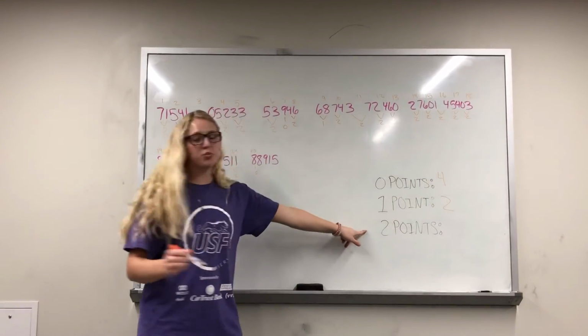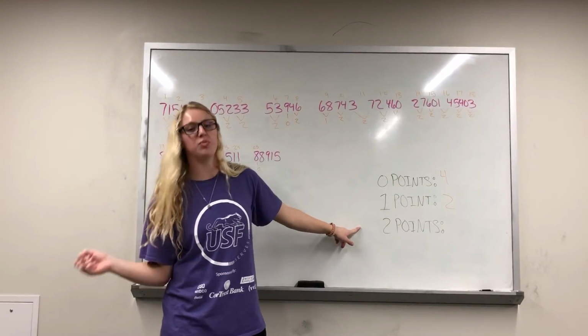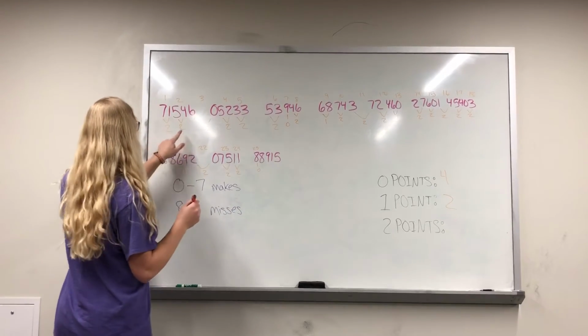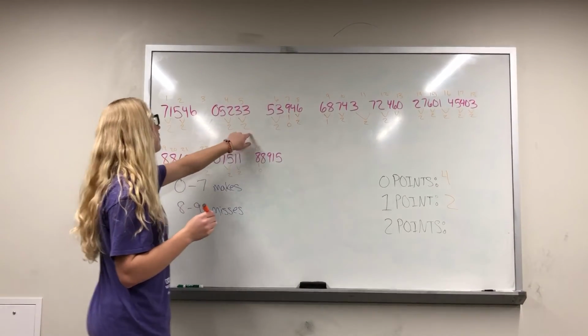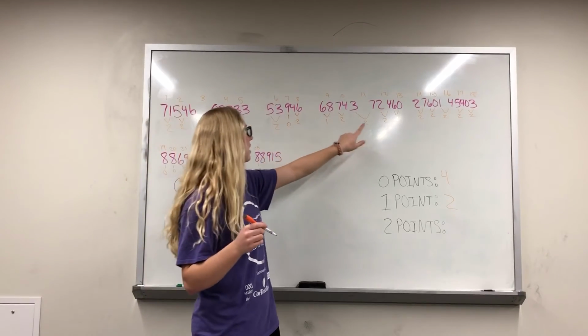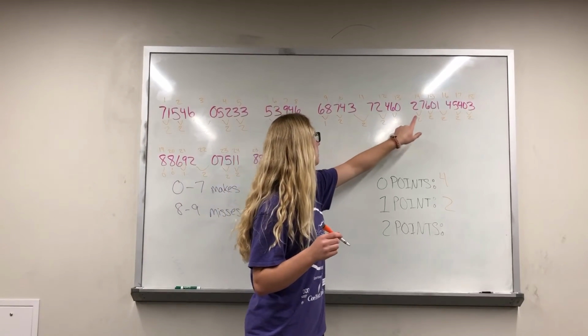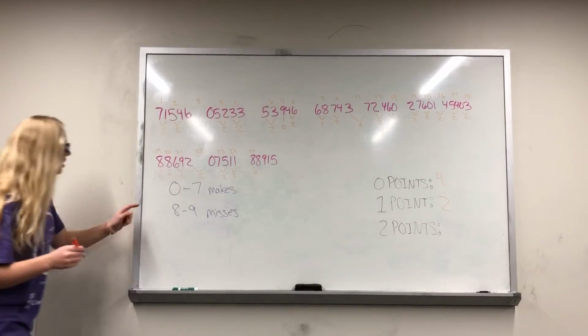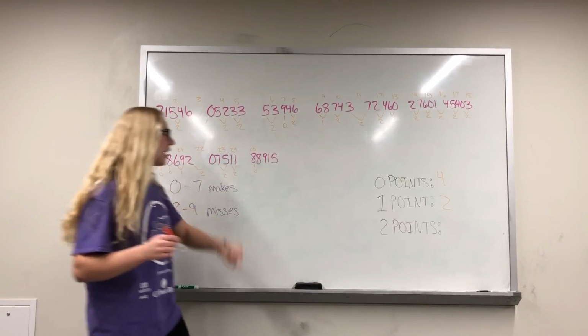And now we're going to do 2 points. How many times did she score 2 points out of 25 attempts? That's a lot. So 1, 2, 3, 4, 5, 6, 7, 8, 9, 10, 11, 12, 13, 14, 15, 16, 17, 18, 19.